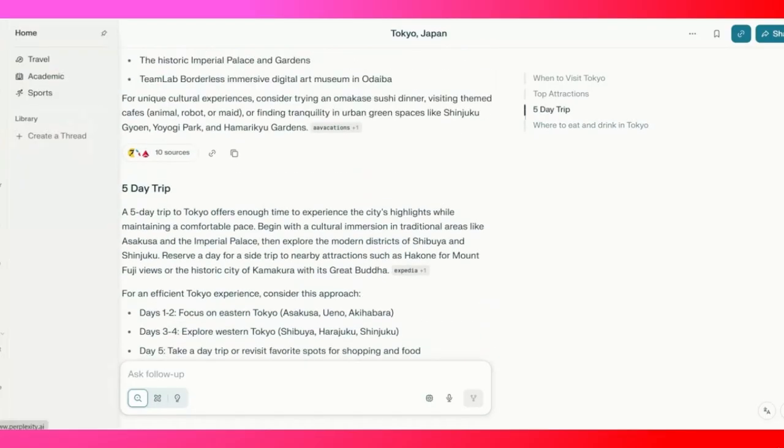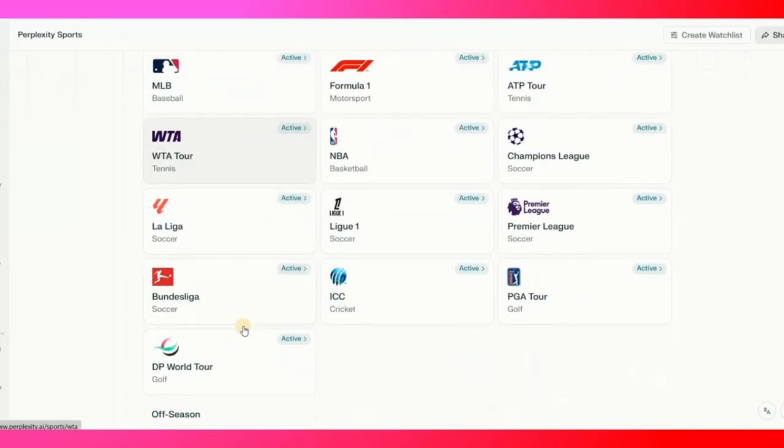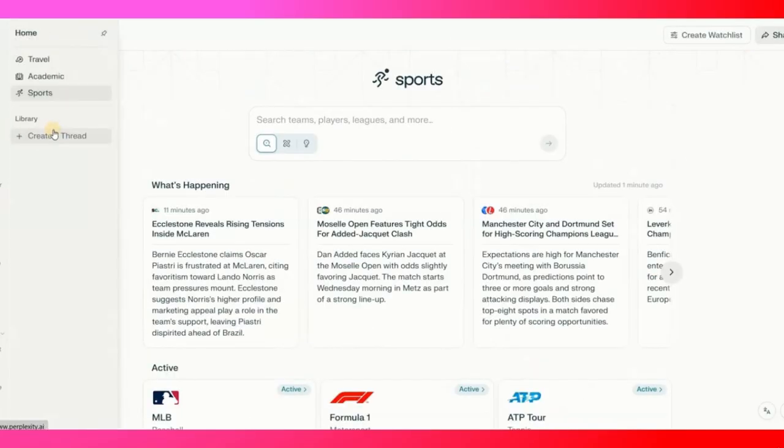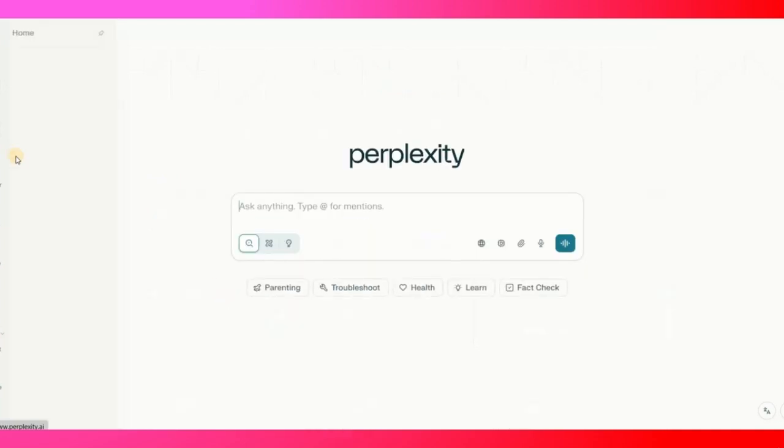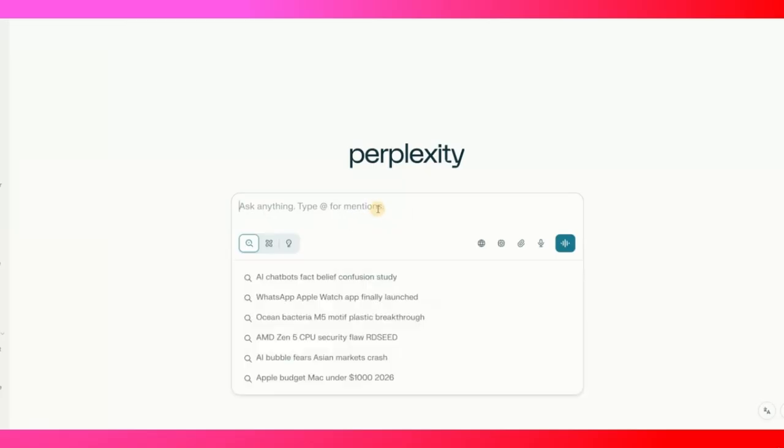Even if you come to the home page, you can click on sports and you get all the details related to sports and more. You can create a new thread for yourself, like the travels, like academics, and like sports. So let's create a new thread. Ask anything, or type at the rate to mention. You can ask any question if you want. So now let me ask Perplexity some questions, or I will ask it later.